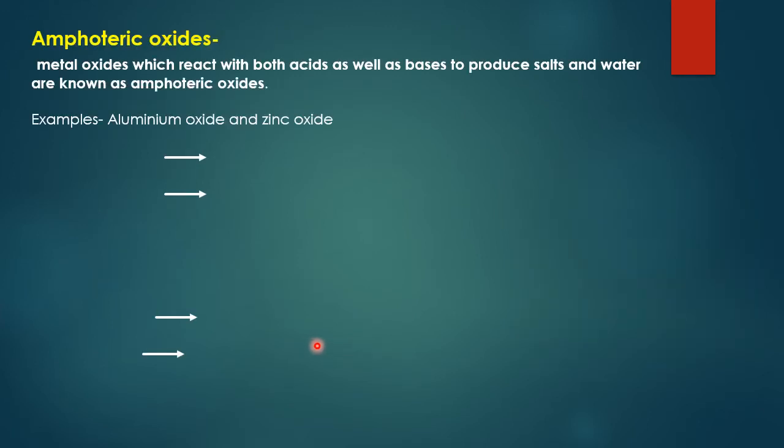I told you that metal oxides are basic, but some oxides are amphoteric. What are amphoteric oxides? Metal oxides that react with both acids as well as bases to produce salt and water are known as amphoteric oxides. The best examples of amphoteric oxide are aluminum oxide and zinc oxide.